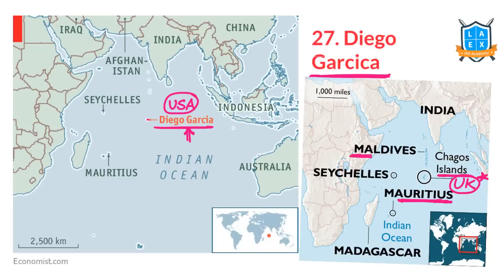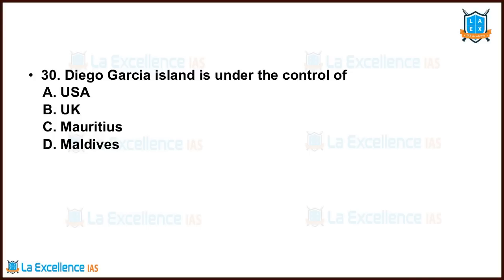So important islands in the Indian Ocean region: Maldives, Seychelles, Madagascar is a big one, and Mauritius, the Chagos Archipelago, very, very important. In the Chagos Archipelago, we have this small island called Diego Garcia that is claimed by the UK but belongs to Mauritius. It is given to the USA, so it's presently under the control of the USA for 99 years. On a 99-year lease, it is given to the USA. Right, let's solve this question. Diego Garcia Island is under the control of the USA as of now.